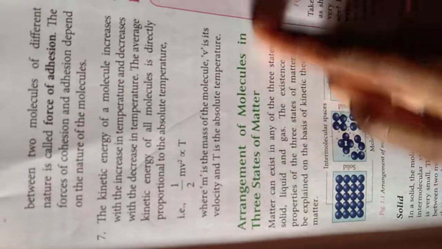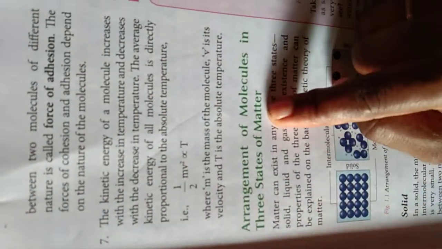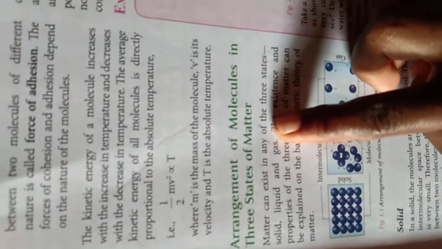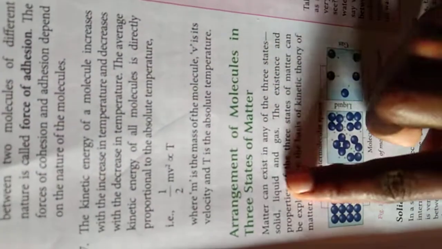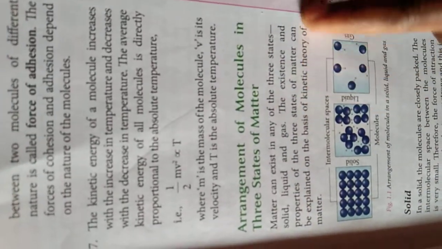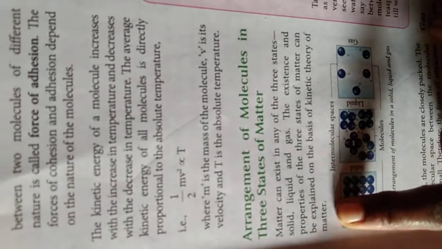Some arrangements of molecules in three states of matter. Do you know the states of matter? Gas, liquid, and solid. So the arrangement of molecules in three states of matter: matter can exist in any of the three states, solid, liquid, and gas. The existence and the properties of the three states of matter can be explained on the basis of kinetic theory of matter.